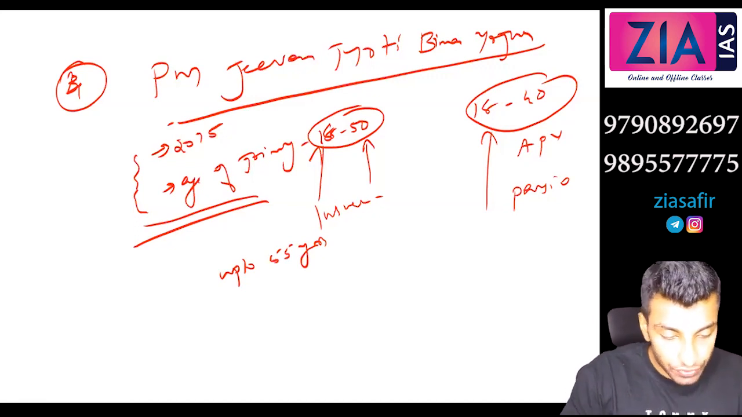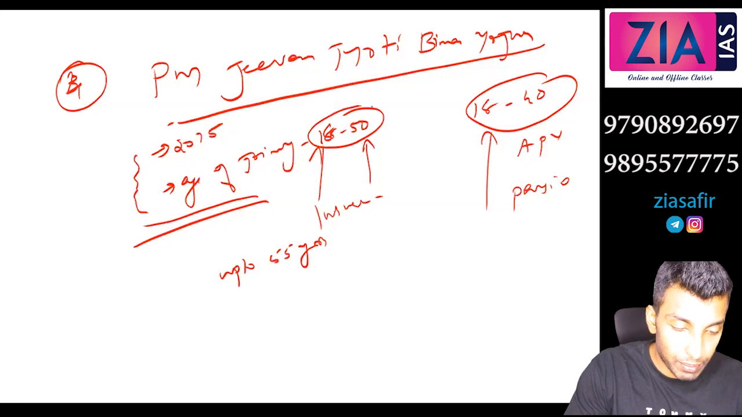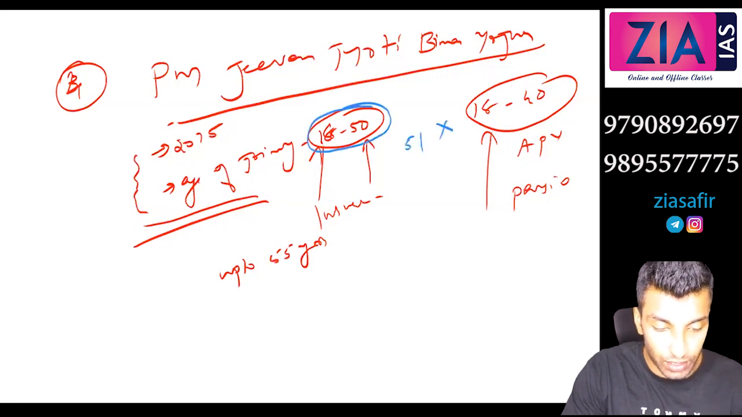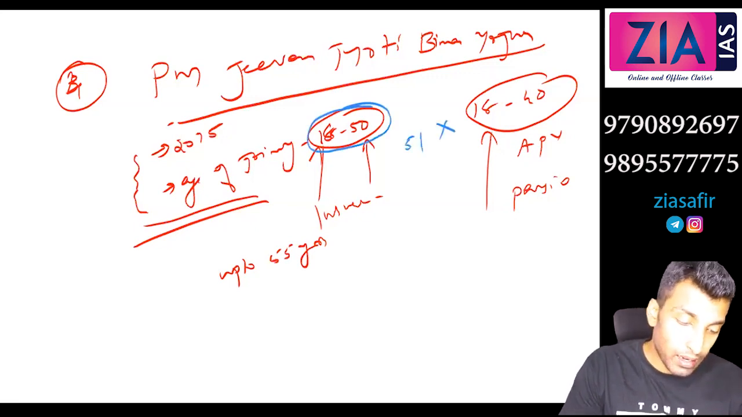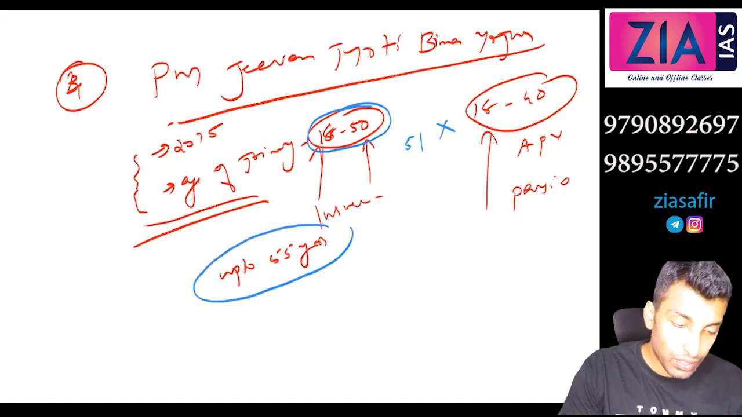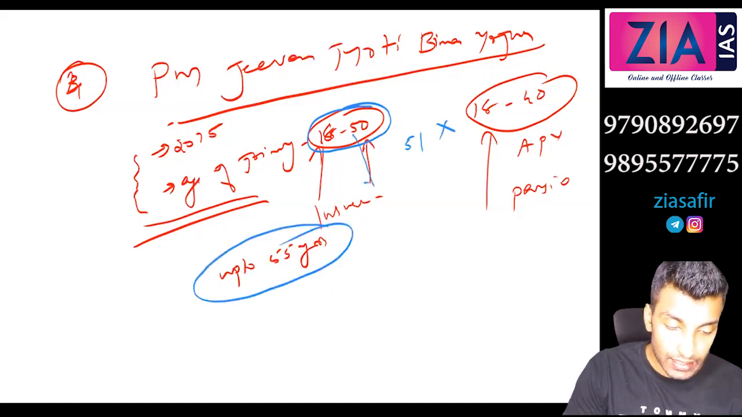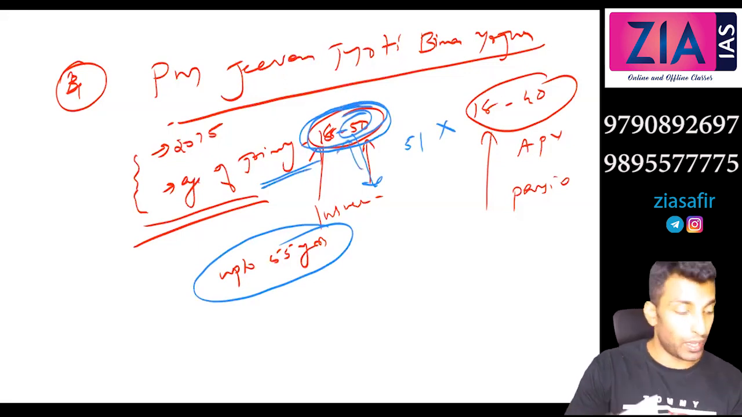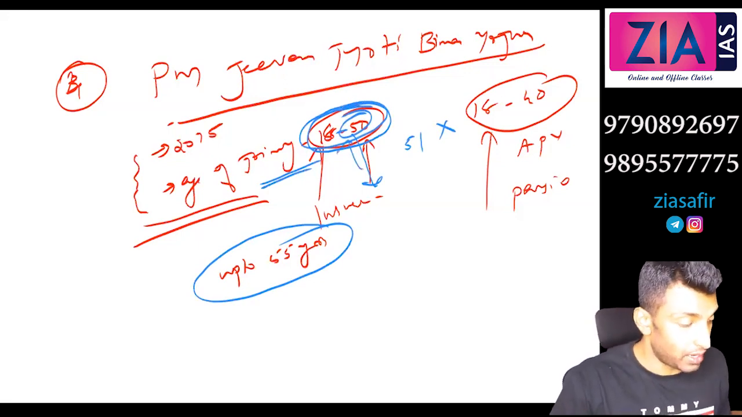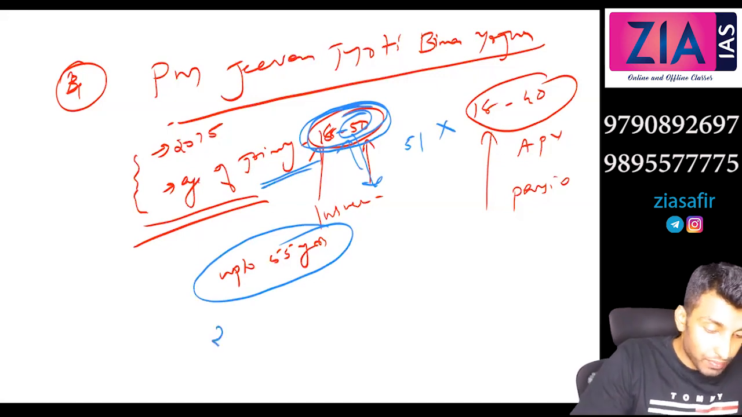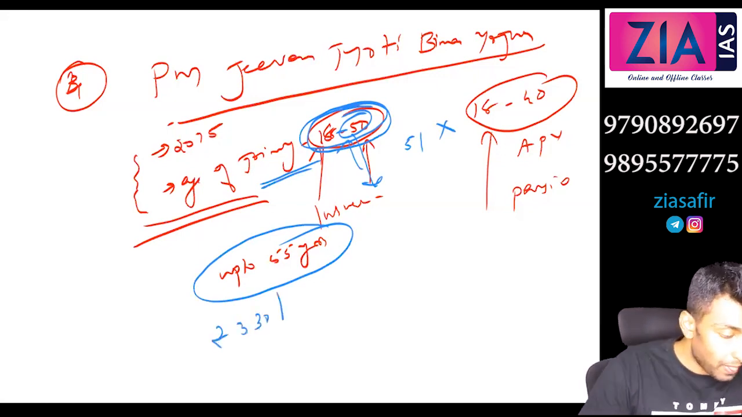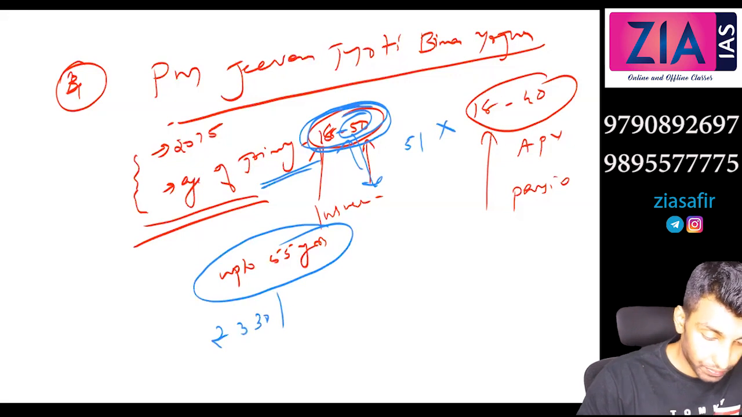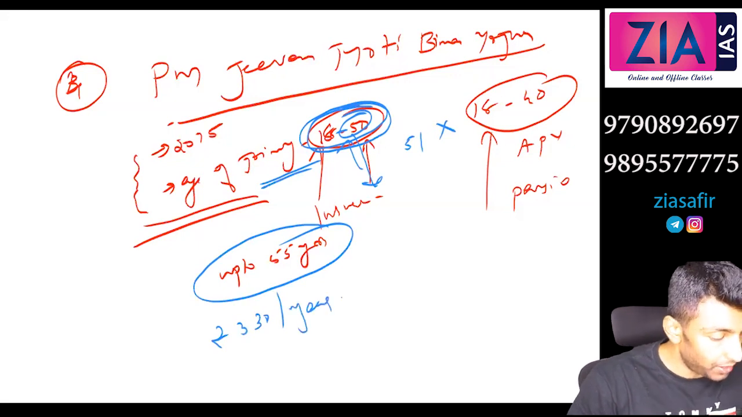Now see, age of joining is 18 to 50. That means if you are 51, you cannot join this. Then you may wonder how there is coverage up to 55 years. Actually, this can be extended. If you join before 50, then you can renew it and extend it. The premium here is 330 per year.